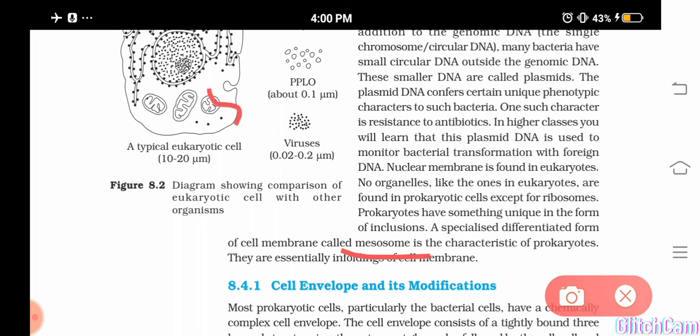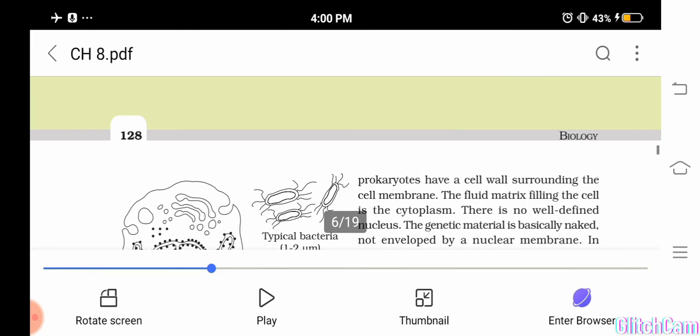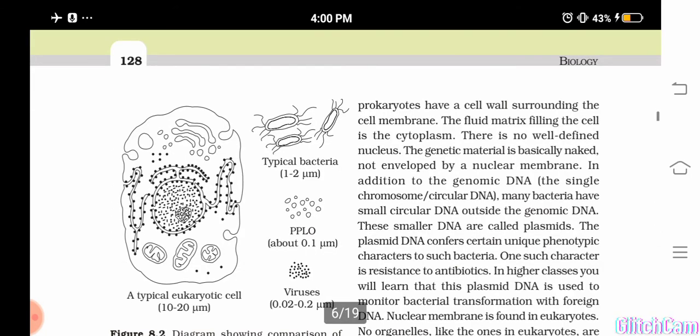Okay, the infolding of the cell membrane, sorry, plasma membrane or cell membrane. So these are only found where? Prokaryotes. They are associated with respiration of the bacteria. Okay, so these are what? The structural structure of a bacteria or a prokaryotic cell, if you consider.